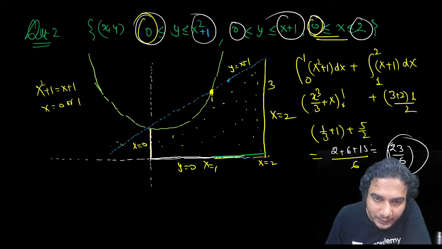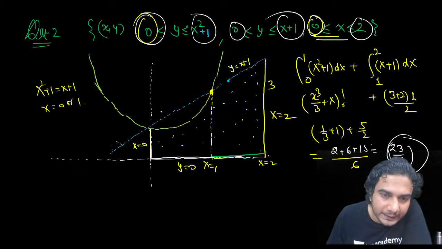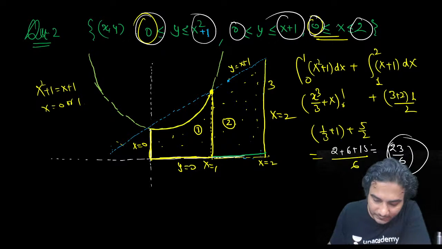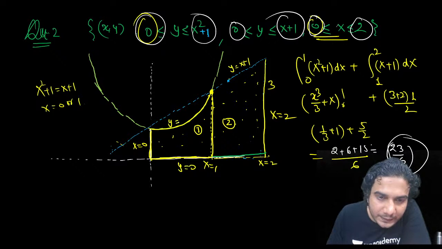मैंने यहाँ पे एक वर्टिकल लाइन बनाई, ओके? This area is bounded by, इसको दो पार्ट्स में डिवाइड कर दिया, देखो, first part and second part. Now first area is bounded by this curve and x axis. Is that okay? And these two lines, vertical lines, okay? Is that okay? Now what is this curve? This curve is y is equal to x square plus 1.